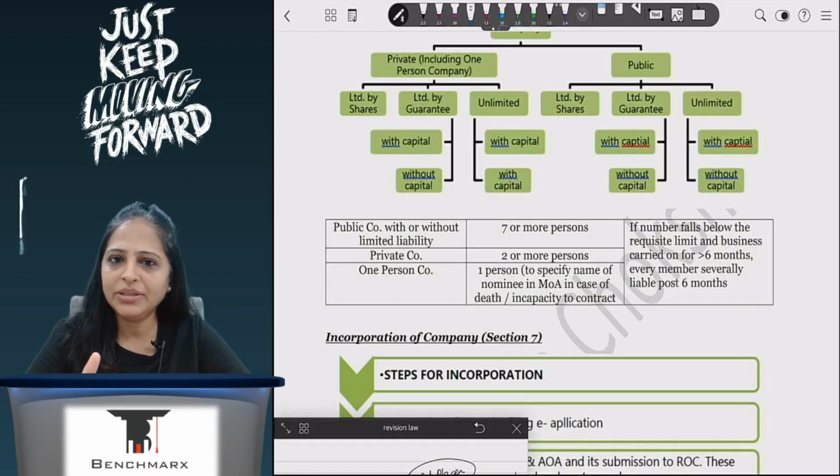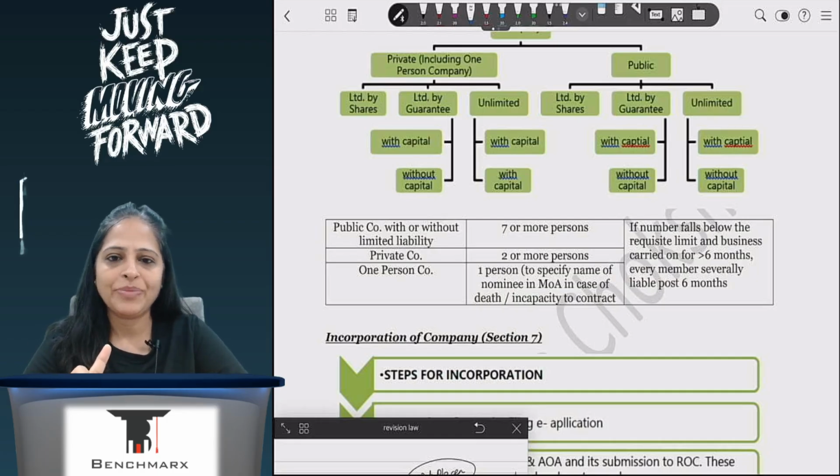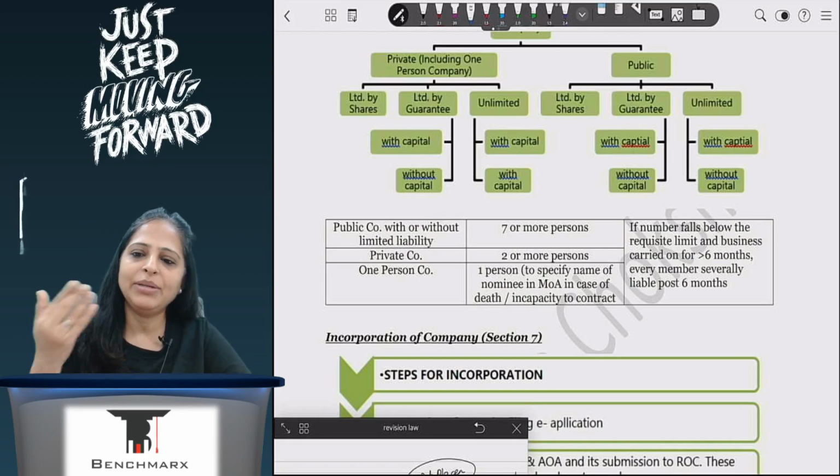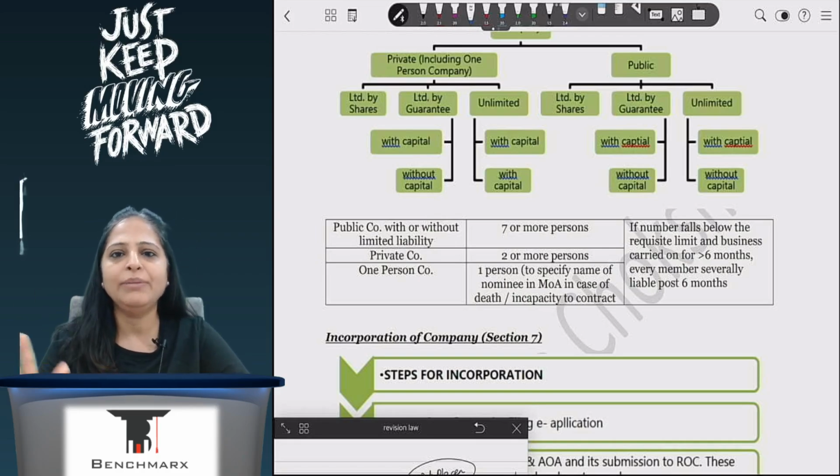Now, between limited by shares and limited by guarantee, I've said that whenever required, when the company goes in winding up, I will give 20,000 rupees. So I have given a guarantee of that particular amount, and now I will be called forward to pay that amount only at the time of winding up. In case of limited by shares, I can be called forward to pay that amount at any point of time.